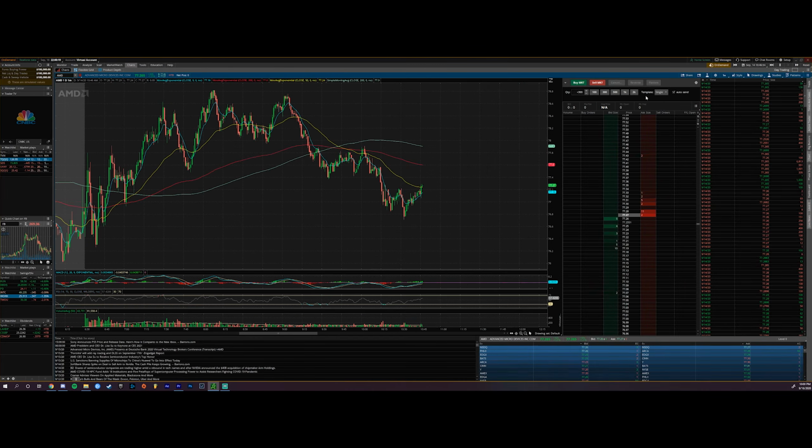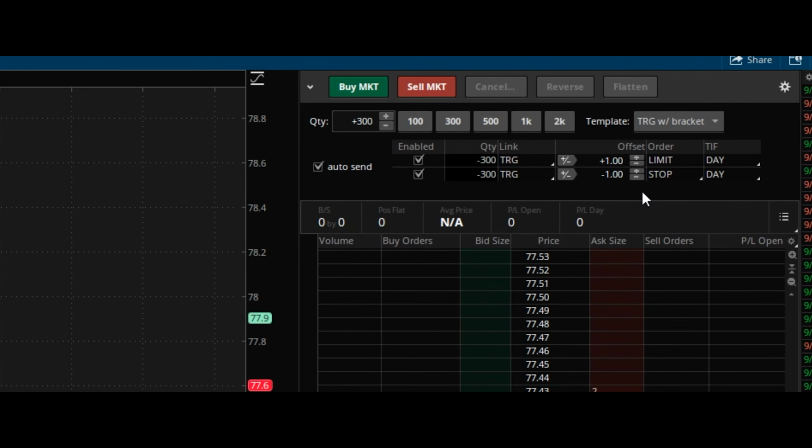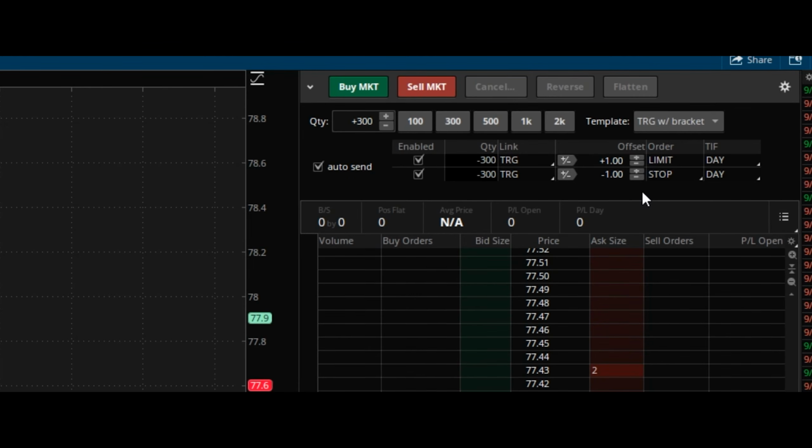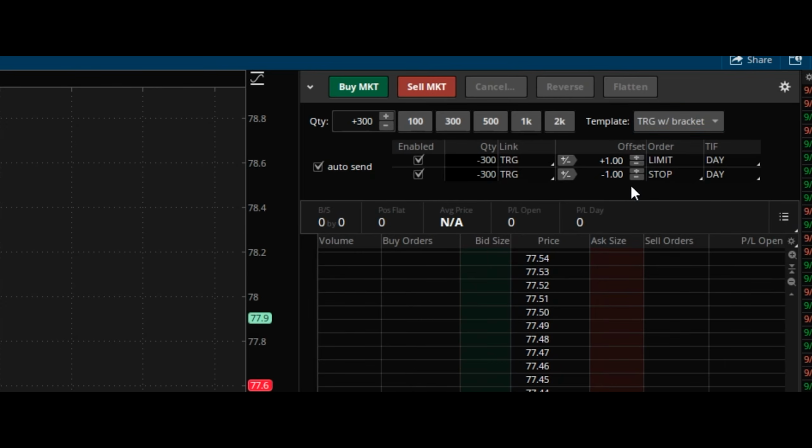The next one is actually my favorite one, and that's trigger with bracket. So we can set a buy order as well as 2 sell orders, one to take profit and the other will be a stop loss. And then once we start a position, the entire trade is basically on autopilot. So under template, we're going to go to trigger with bracket.